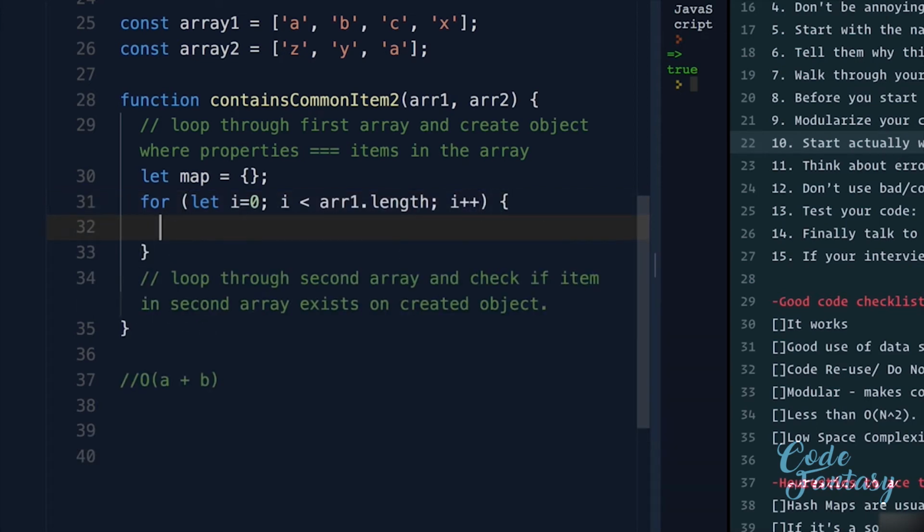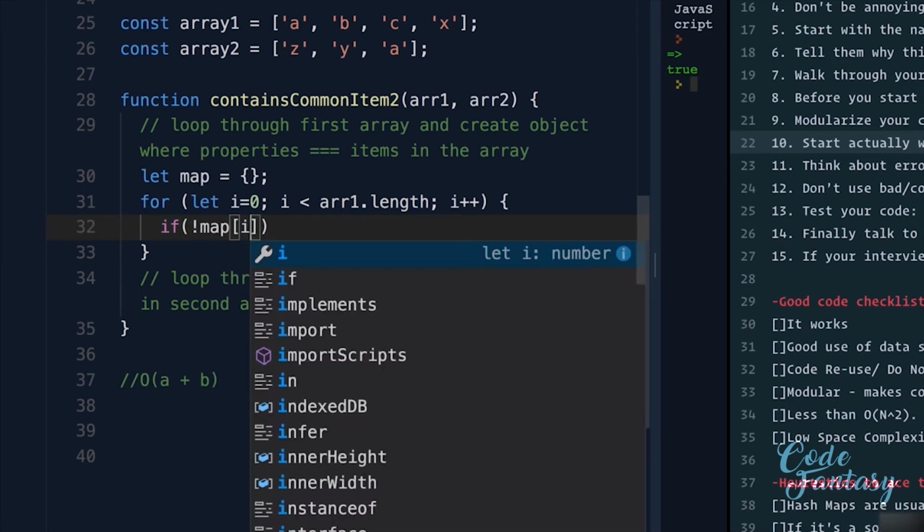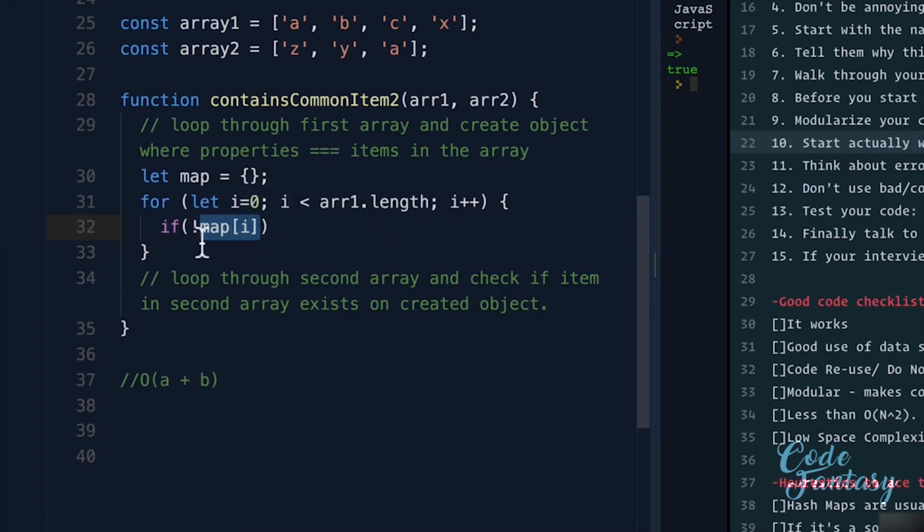Now within here, we're first going to say if there is no property, so we want to check whether map.a exists, map.b exists, map.c exists, map.x exists. So if that doesn't exist, in JavaScript, we can just use this syntax. We can say if not map[i]. So again, if map[i], which the first time around is going to be a, so if map.a is the opposite, so this exclamation mark in JavaScript means the opposite.